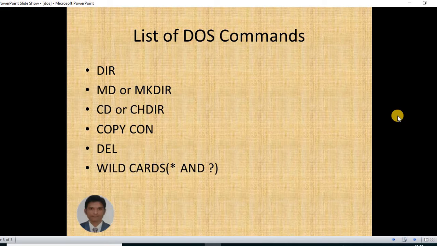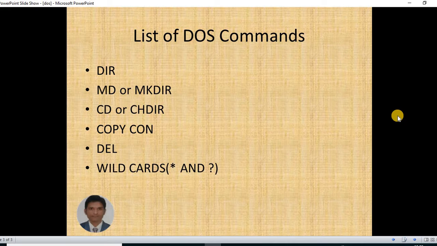Next is cd or chdir command. The cd command is used to change the directory which we have already created. Suppose I create a demo directory, and now I want to create a next directory or subdirectory in that particular directory, then we must change the directory. For this purpose we can use cd or chdir command to change from the current directory to the specified directory. Next is copycon command.